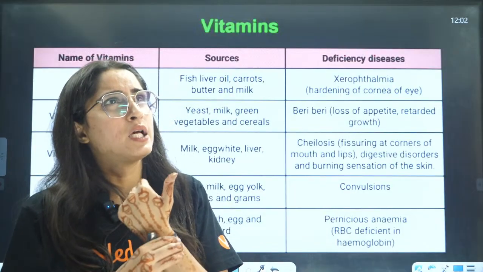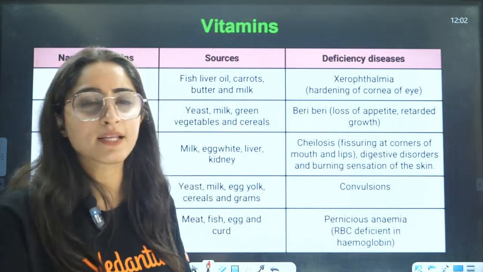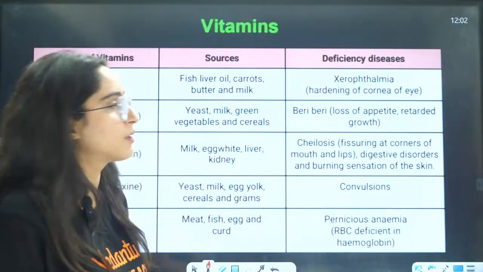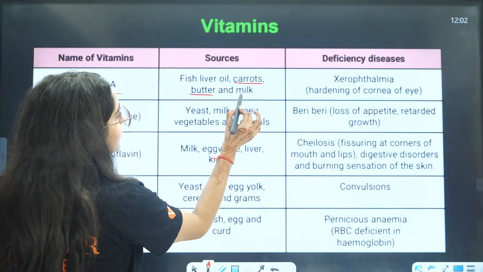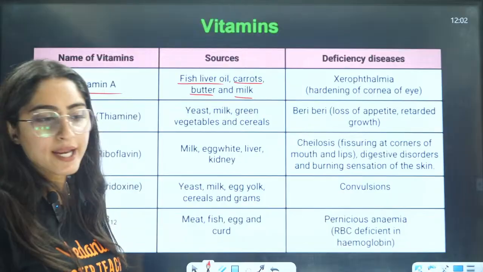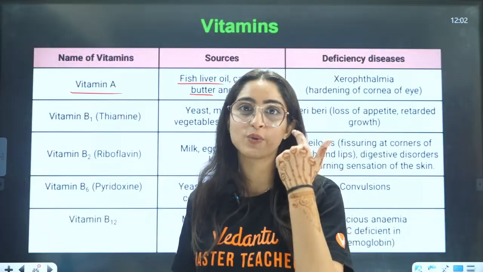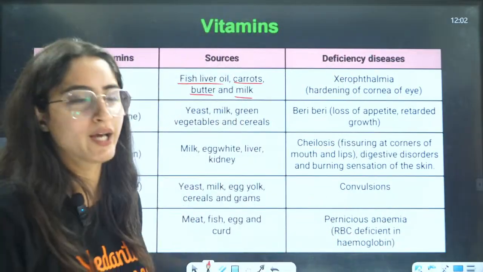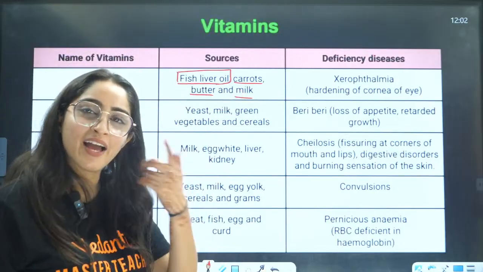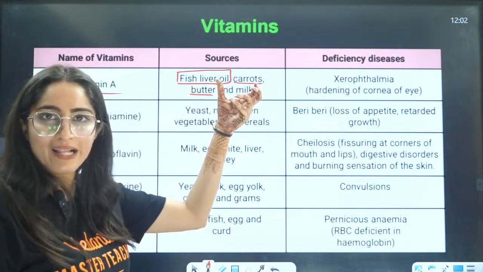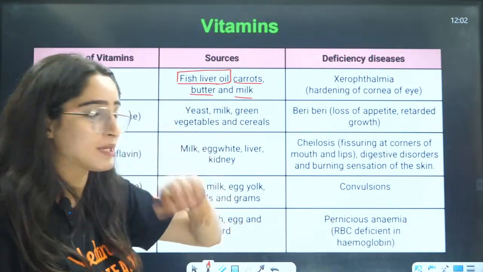What else has vitamin A? Carrots definitely have vitamin A. I just forgot what the other things are that have vitamin A. So where else can you get this? Carrots, butter, milk, fish liver oil. This was also told to me by some doctor, that you should eat fish, then your eyes will get cured. But yeah, what to do? I was not able to. That's why I am here with these specs. Fish liver oil capsules are also there in the market. Carrots are a very, very good source of vitamin A.